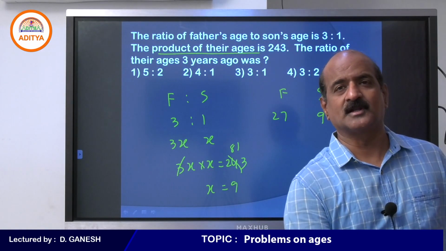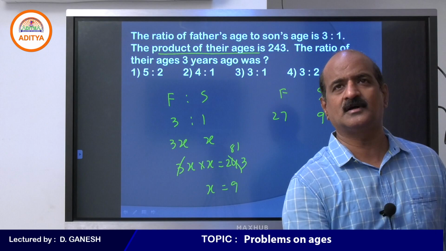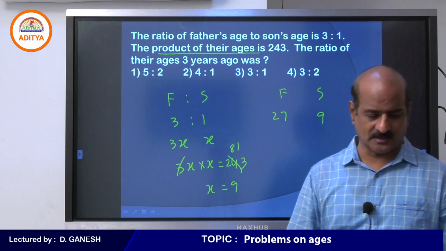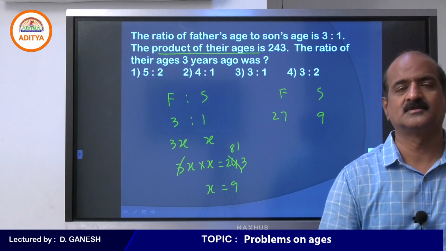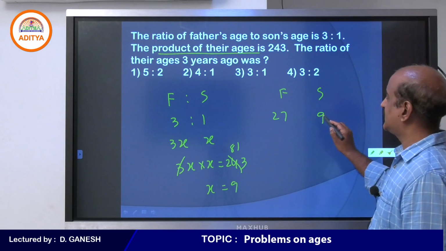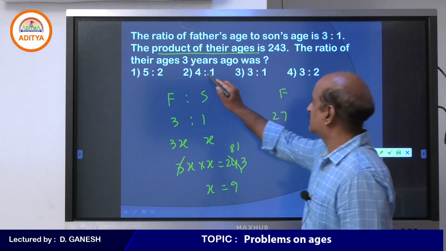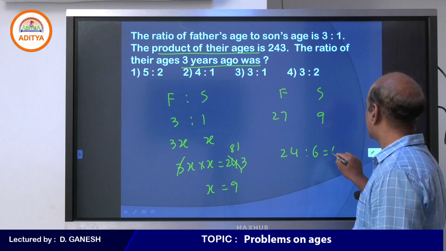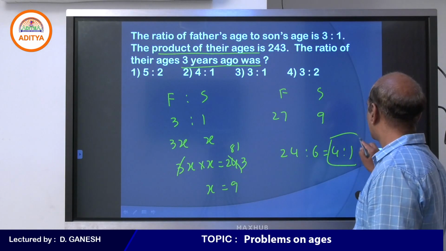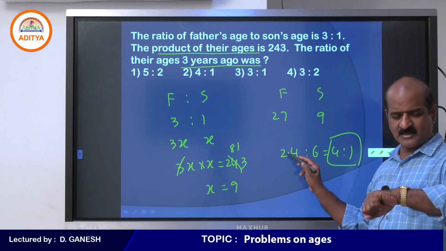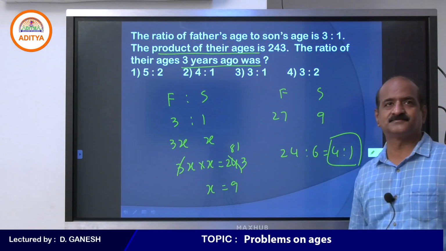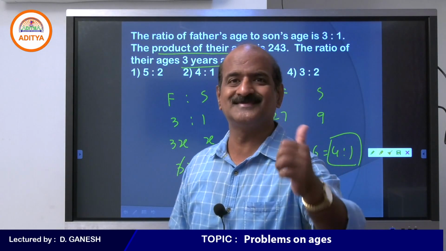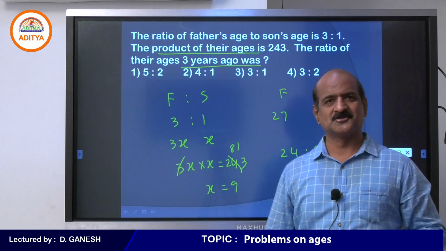So when you are given product, this is the only way to answer this kind of questions. I will explain once again, no problem. 27 and 9 are the ages of these two persons. But you are asked to find 3 years ago. 3 years ago means 24 and 6. Why 24? 27 minus 3. Why 6? 9 minus 3. You can ask me, sir, why are you subtracting 3? Because you are asked to find the ratio 3 years ago. I hope you understand this.